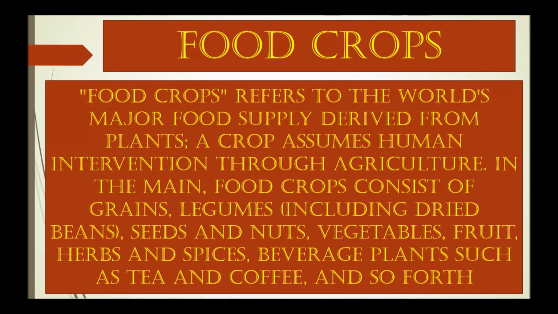Food crops refers to the world's major food supply derived from plants. A crop assumes human intervention through agriculture. In the main, food crops consist of grains, legumes, including dried beans, seeds and nuts, vegetables, fruits, herbs and spices. So these are the examples of food crops.